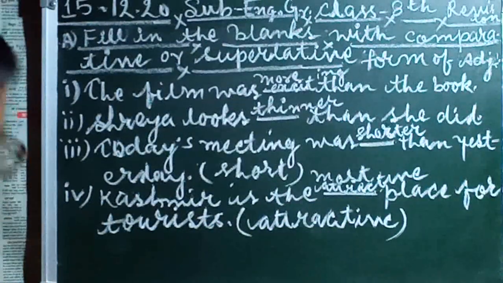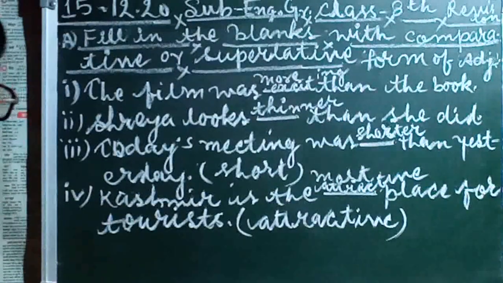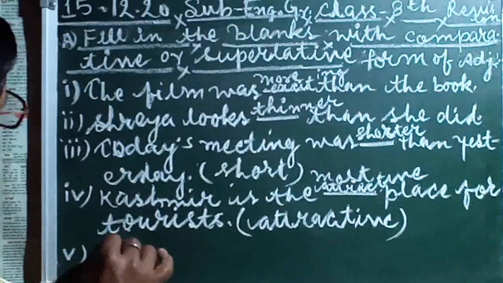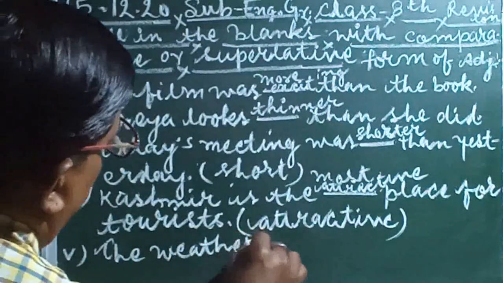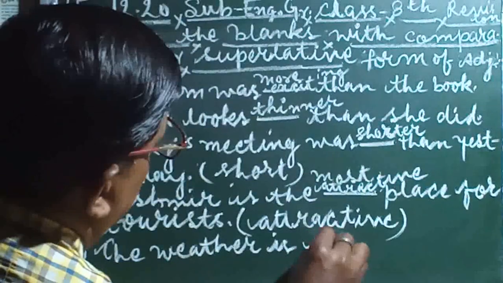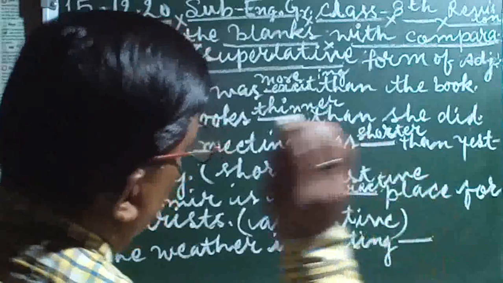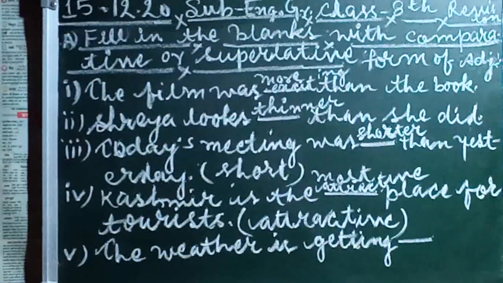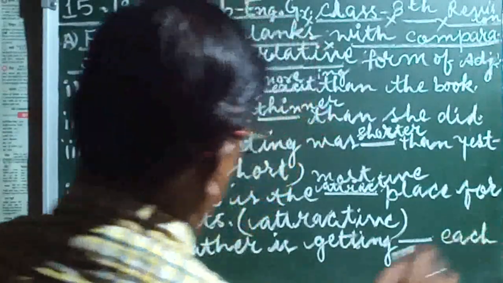These 4 examples I have taken, and fifth one you have to take. Here also I am taking fifth one. In fifth one I am taking next one example. The weather is getting. What is the weather? The weather is getting blank each day.